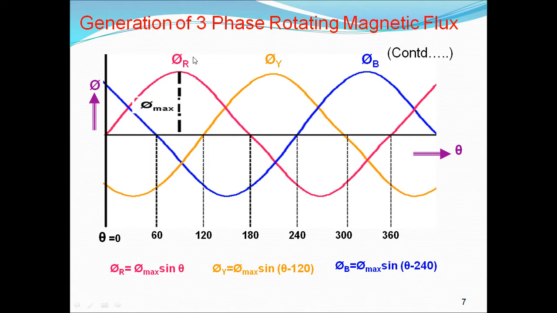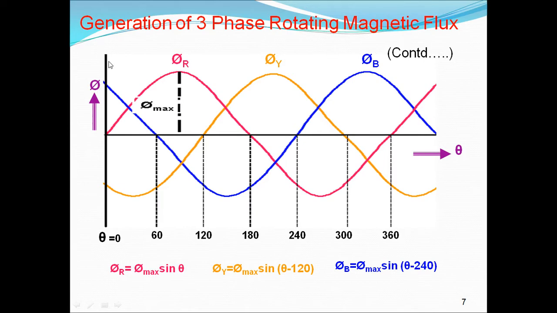And the maximum value is the same for all of them, that is phi m, the maximum flux. That is the R phase flux, Y phase flux, and B phase flux.